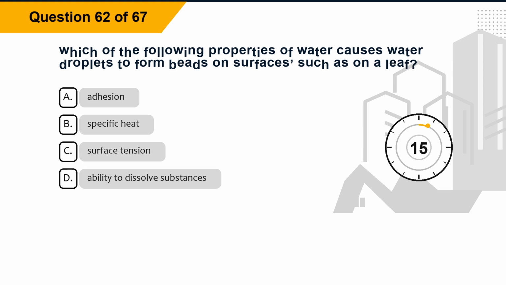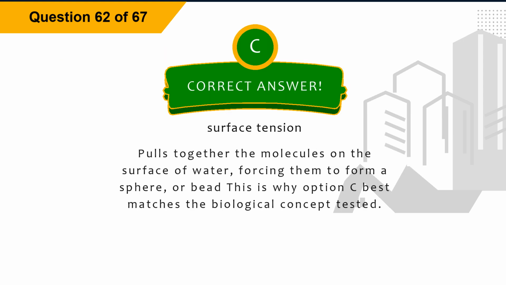Question 62. Which of the following properties of water causes water droplets to form beads on surfaces, such as on a leaf? Option A, adhesion. Option B, specific heat. Option C, surface tension. Option D, ability to dissolve substances. The correct answer is option C, surface tension. Explanation: surface tension pulls together the molecules on the surface of water, forcing them to form a sphere, or bead. This is why option C best matches the biological concept tested.